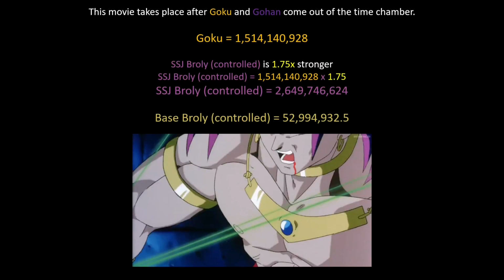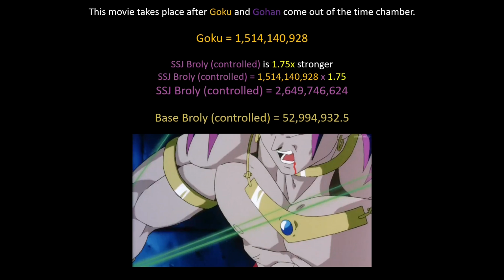So now this movie takes place after Goku and Gohan come out of the time chamber, but before the Cell Games. We calculated Goku's power level as 1.5 billion when he came out of the time chamber. And we know that base Goku is able to damage Super Saiyan Broly, controlled, because he has the controller on his head, but Broly was still dominating him. Because Broly cannot tank Goku's attacks, Broly is 1.75 times stronger.